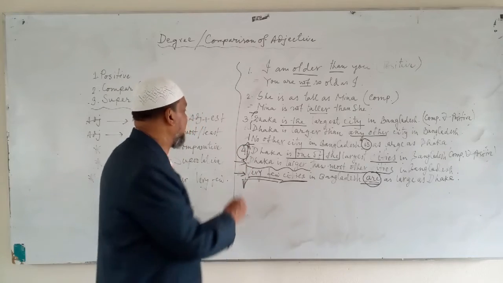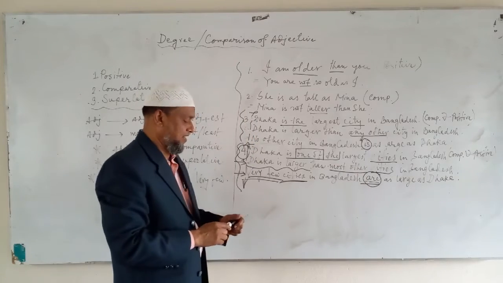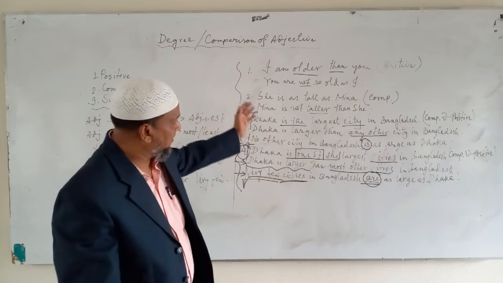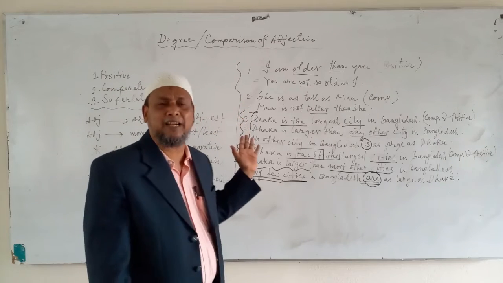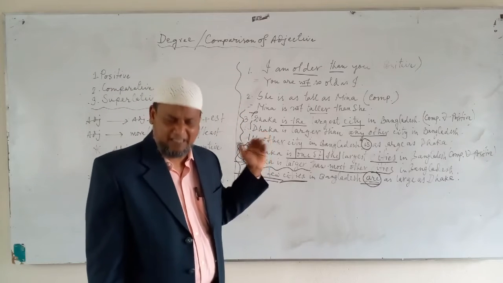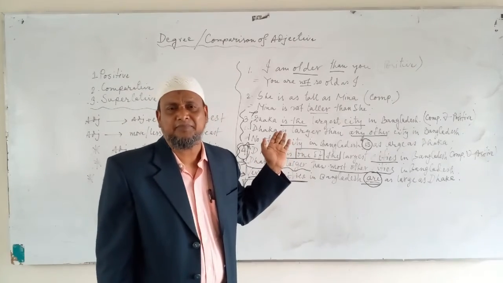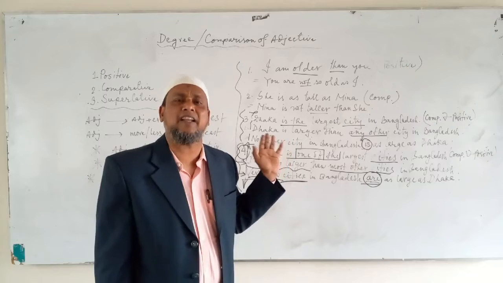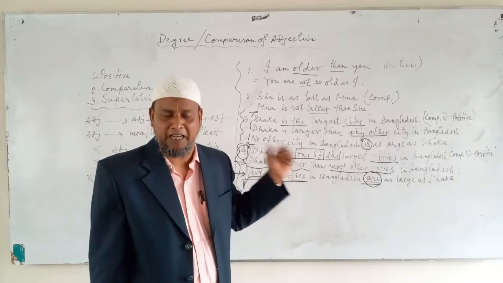So actually there are 9 degrees here. I think whatever I have said by this time, you have already understood what I want to give you.